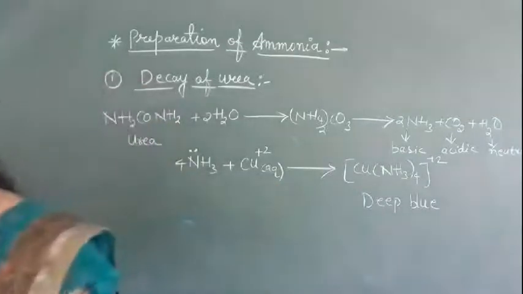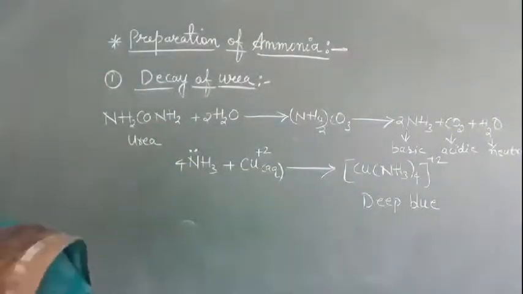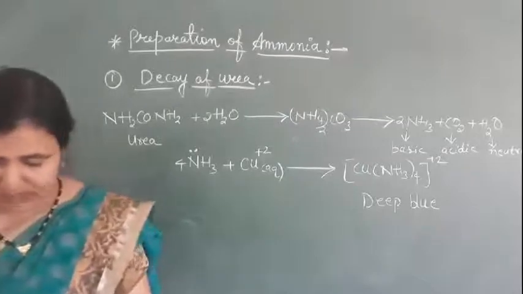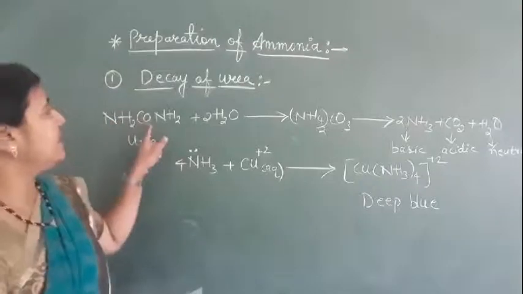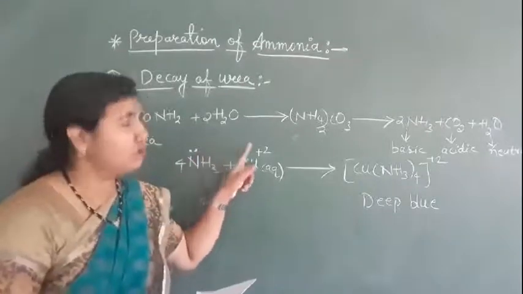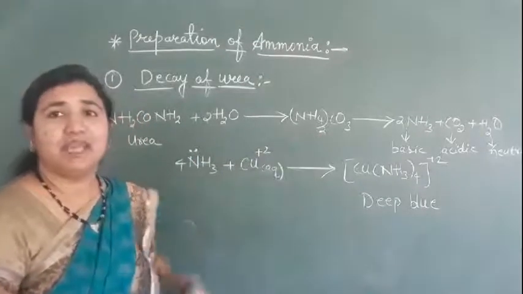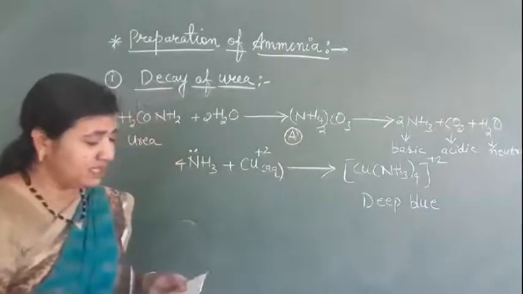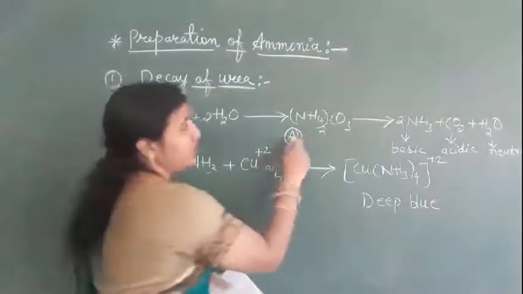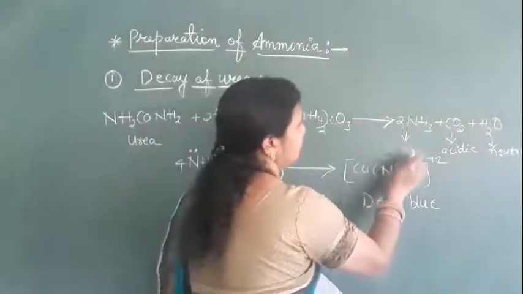The question was: urea reacts with water to form A, which will decompose to form B. What is B here?